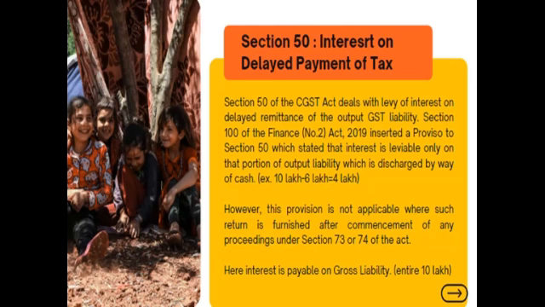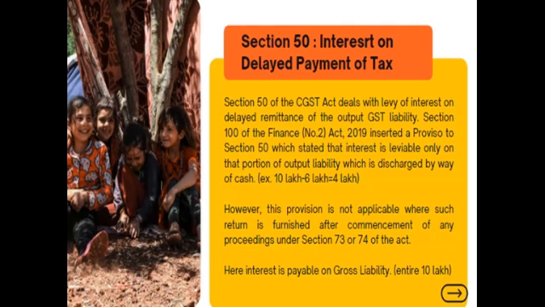In the example I have quoted in this presentation, the output liability of the assessee was rupees 10 lakh and 6 lakh was the input tax credit available in the GST portal itself. So the balance amount is only rupees 4 lakh, and hence interest on delayed payment should be charged only on rupees 4 lakh and not on rupees 10 lakh.